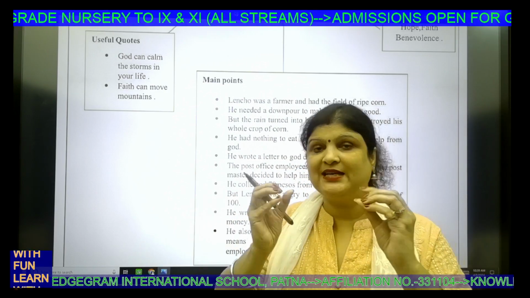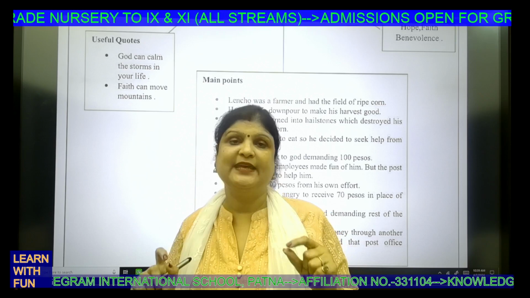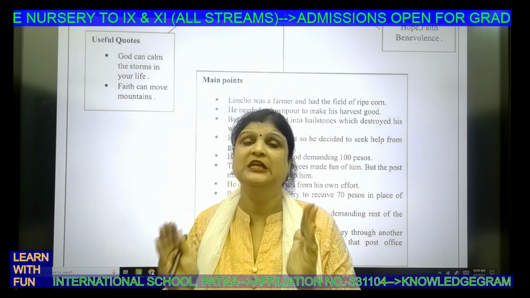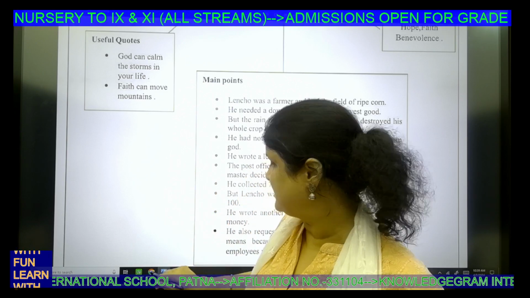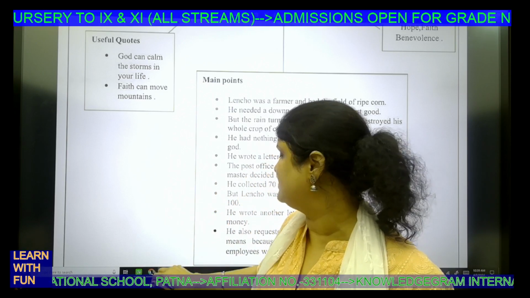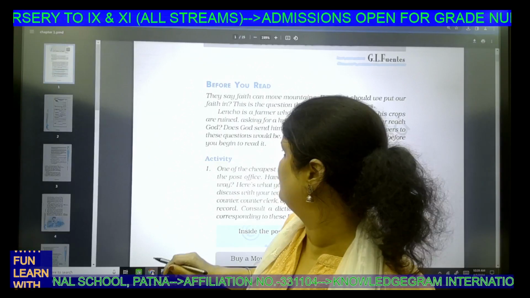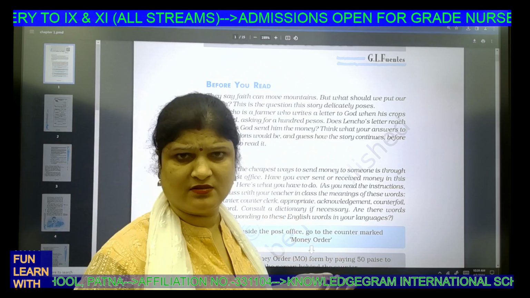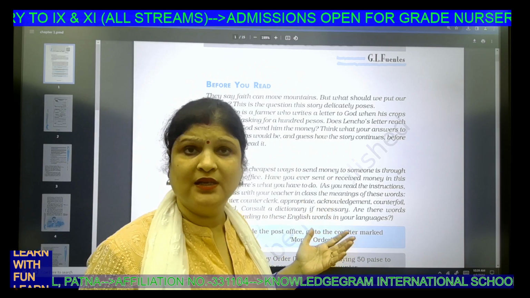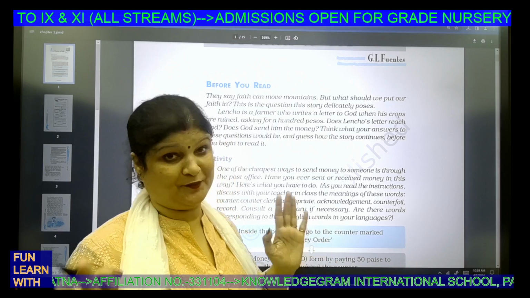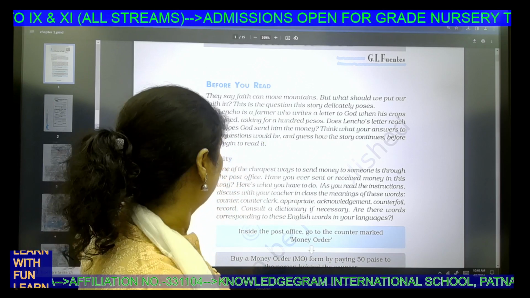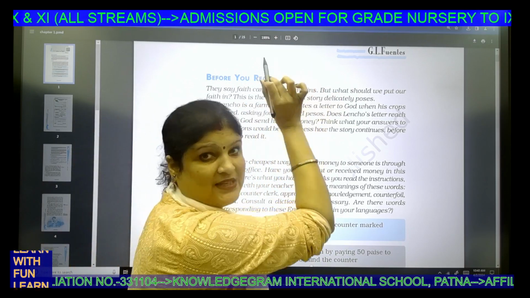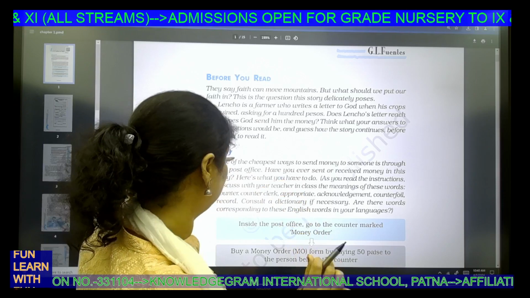So in literature there is something called keywords. Keywords means the main words around which the basic theme of the chapter revolves. So let's come to the keywords of this chapter now. We'll go to the chapter. We can easily download it through the internet. NCERT texts are all available. If not, you have to purchase it. That would be better. For now, I told you, faith can move mountains is a very important thing.